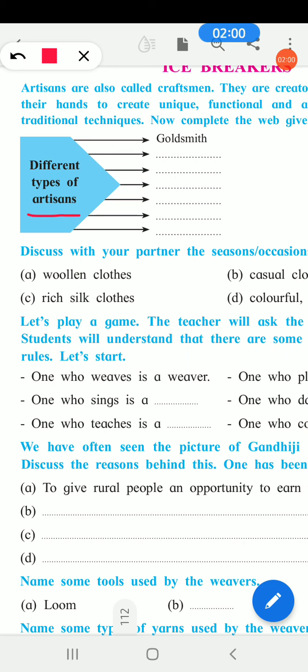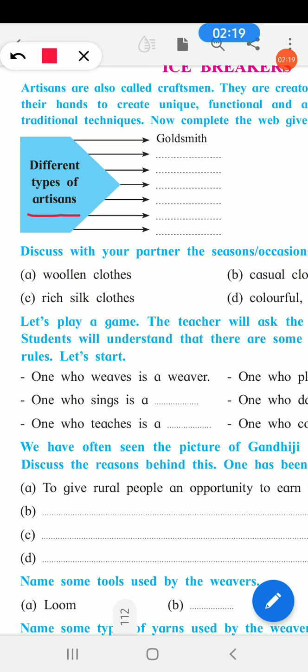The pictures are also there, and so many more: shoemaker, coppersmith, and so on. So go through that video and check.